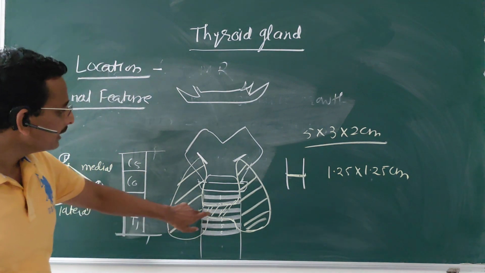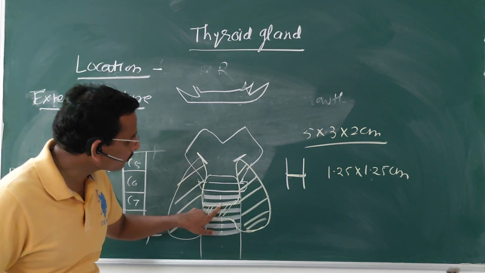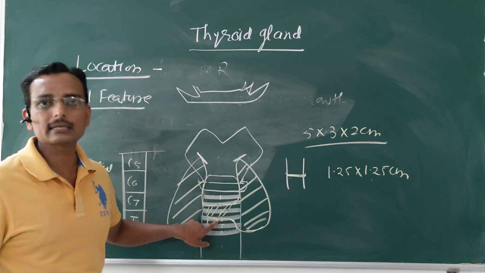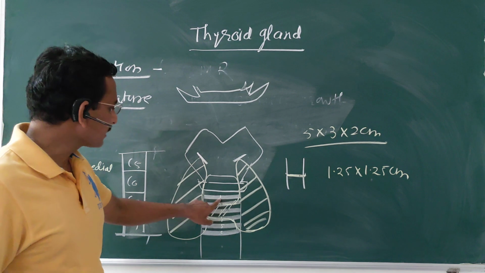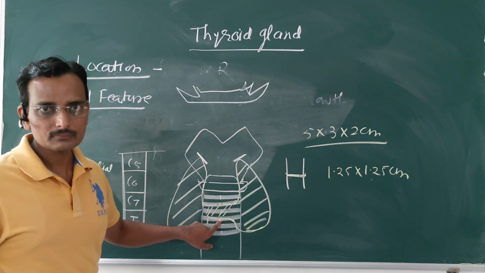The isthmus rests on the second, third and fourth tracheal rings.